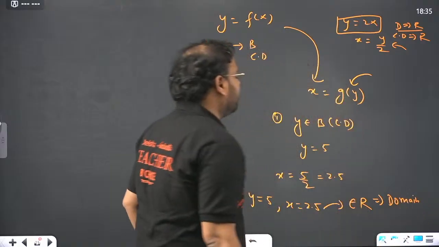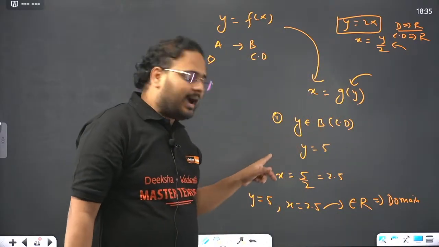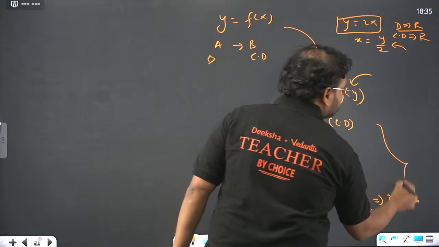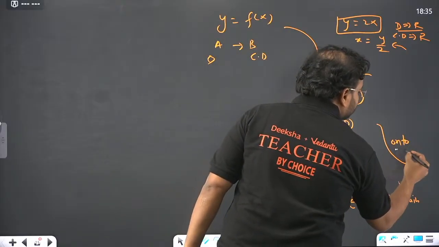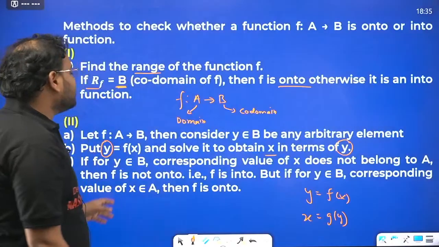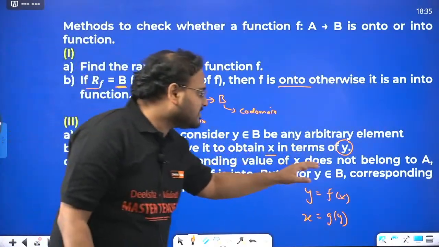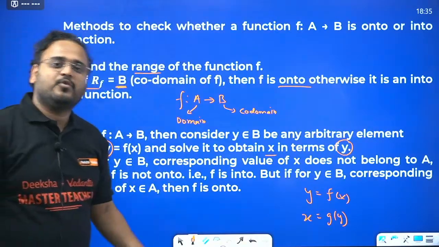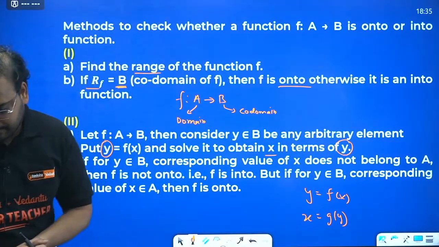So if for the y from the codomain I get an x which is from the domain, then this whole setup becomes onto. Whereas whenever you find a case where x does not belong to the domain, then this becomes a not onto or into function.